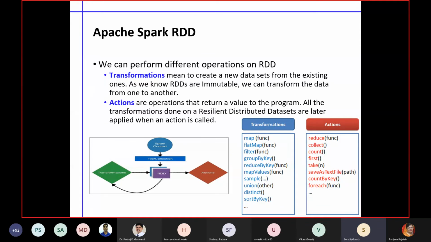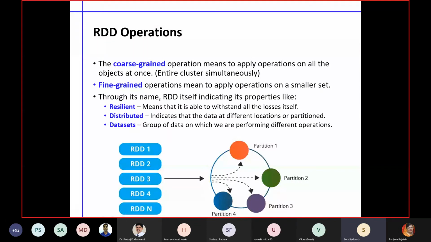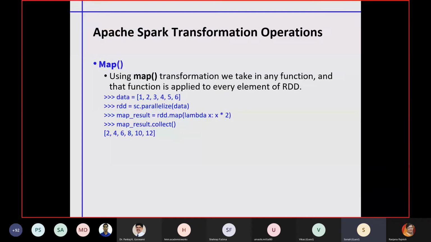So Spark RDDs are eligible to have various transformation and action operations. I can show you some examples. There is a map operation. Suppose you are getting values for visualization, and the values are on a very low scale, and you want to scale them up by multiplying by 100, so you may get better visualization.